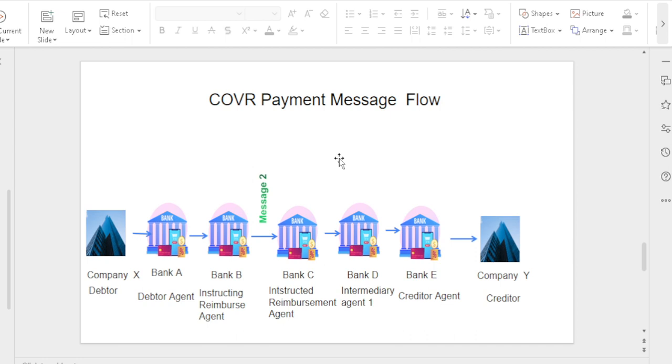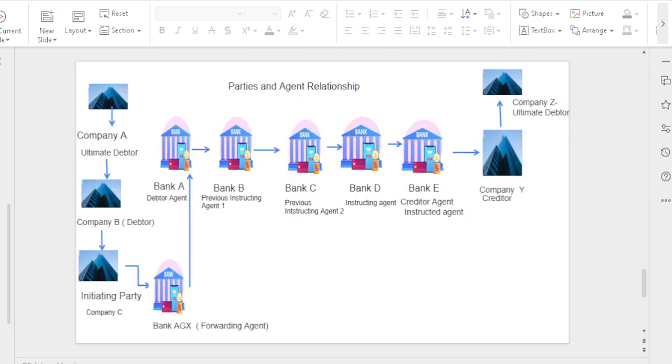Company X we called as a debtor. Bank A we called as a debtor agent. Bank B we called as an instructing reimbursement agent. Bank C we called as an instructed reimbursement agent. Bank D is an intermediary agent. Bank E is a creditor agent. Company Y we called as a creditor.